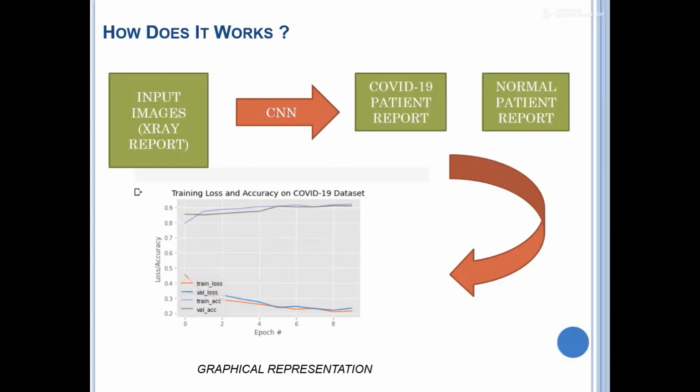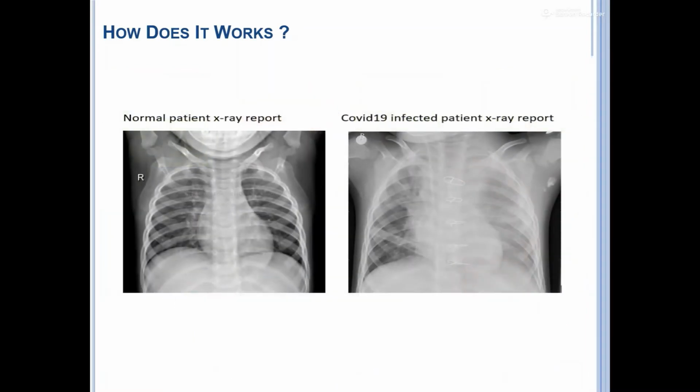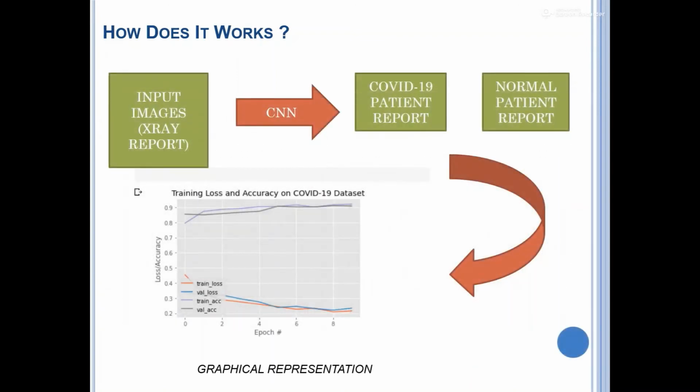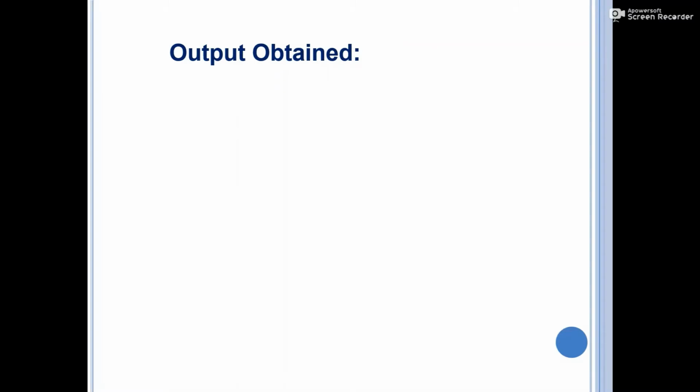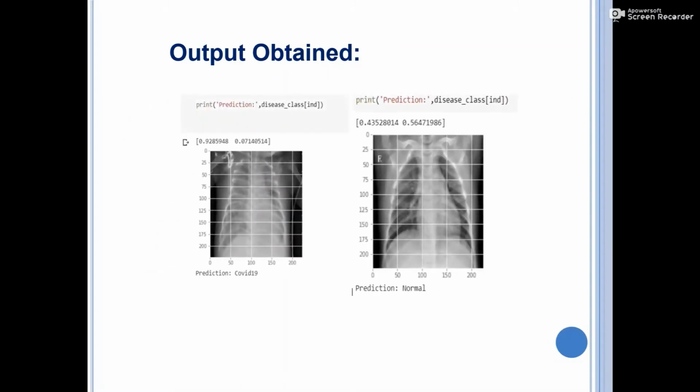From a collection of X-ray reports consisting of normal and COVID-19 patients, we have tried to generate a CNN model which categorizes the COVID-19 victims from the non-infected ones. The output of the model is depicted in the form of a graph. After training the CNN model, we have observed that this model categorizes the patient reports with an accuracy rate of approximately 95% in detecting the COVID-19 victims, 87% in detecting the normal patients, and an overall accuracy rate of 90%. The following is the output that is obtained from this model.